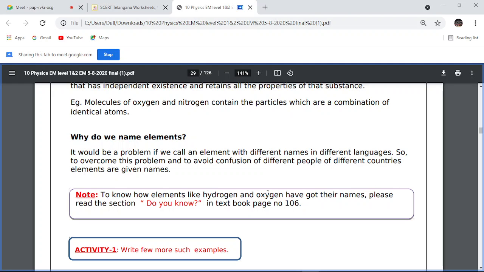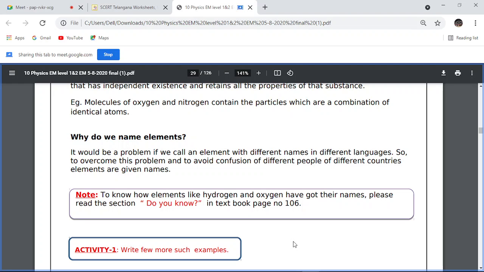For all the people of the world, they have given the same name for each and every element. No different names. Every element should have a single name throughout the world. ప్రపంచం మొత్తంలో ఆ ఎలిమెంట్ కి పేరు హైడ్రోజన్ అంటే its name is hydrogen only, no other different name.